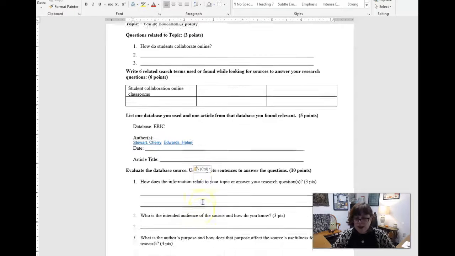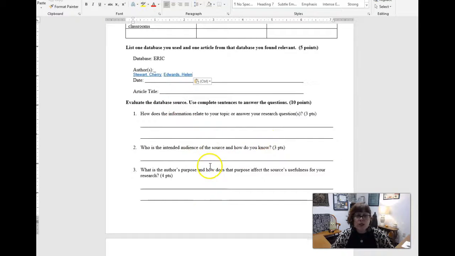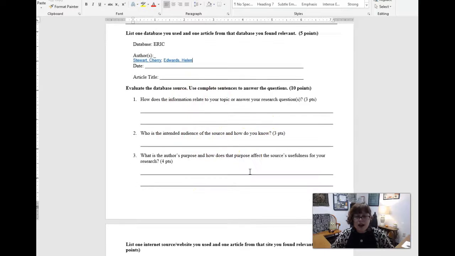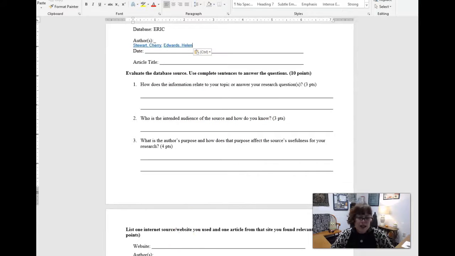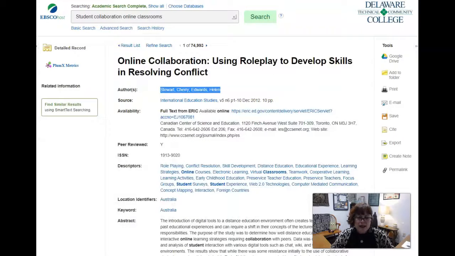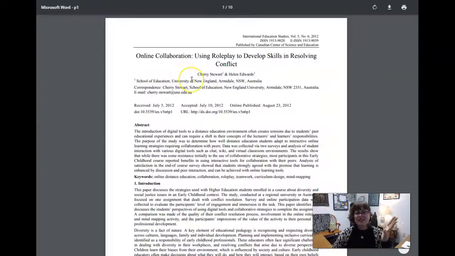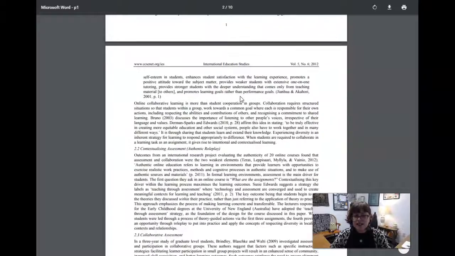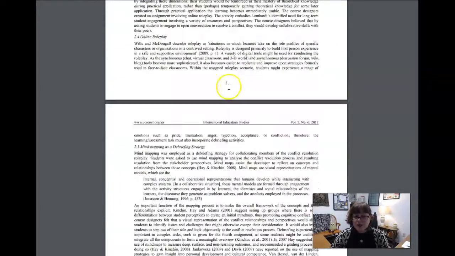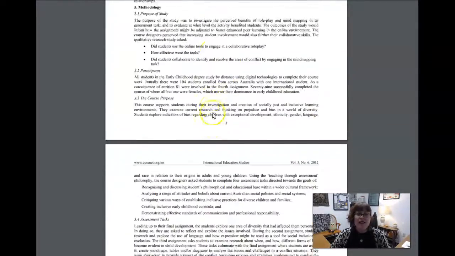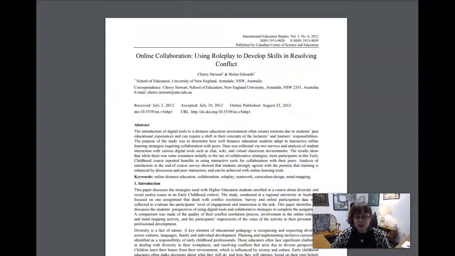For the next section, what I have to do is answer some of the questions about why I chose this source. I have to actually go in and skim through the article and decide whether or not this is the kind of source that I would want to use. So I'm going to try and access it. Okay, so it won't let me access it for free. Can I download a full text? Yes, there it is. So this would be a really good source for me to use. I can access it. It's got some major headings so I can skim through it really quickly. I like this source. So that's one that I would use to do this.